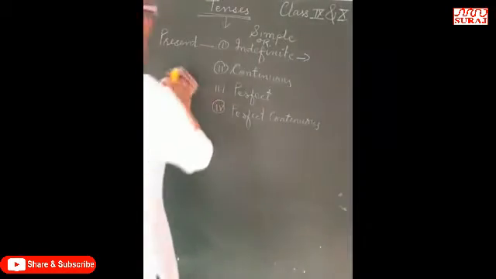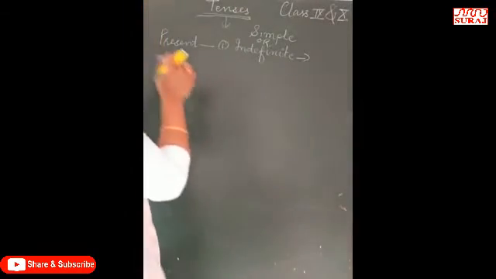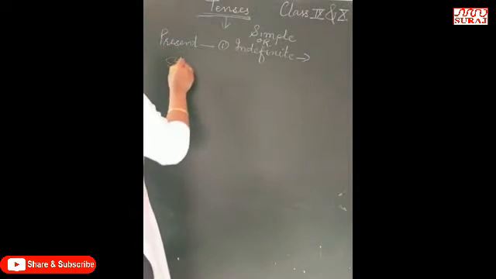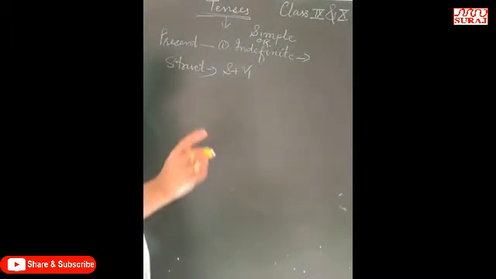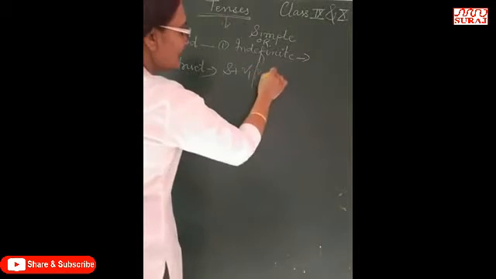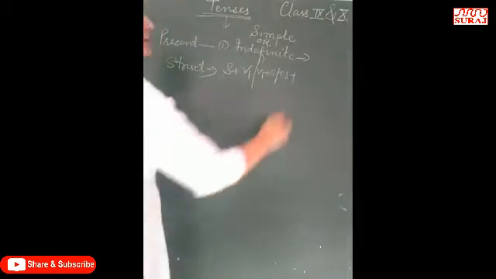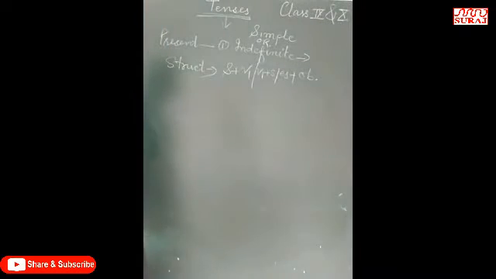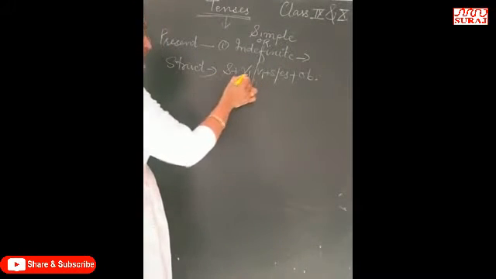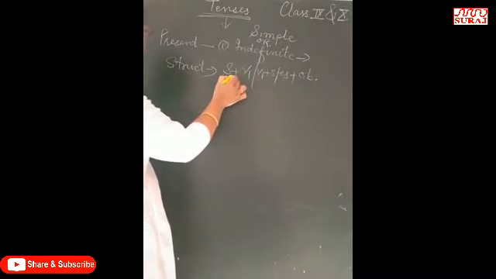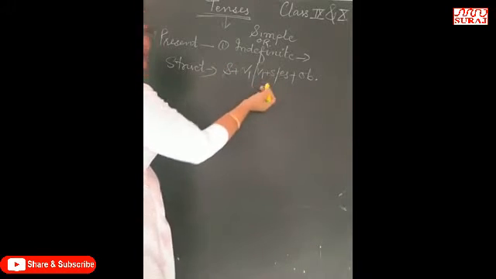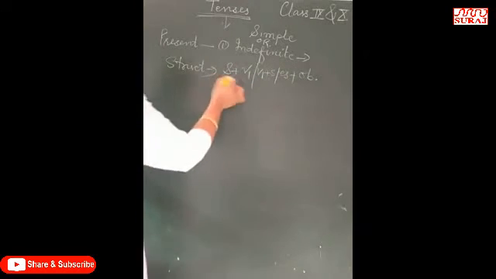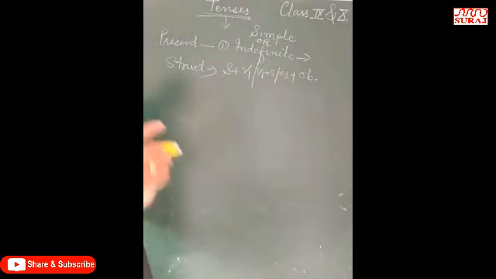Now we will learn the structure of indefinite tense. Present indefinite. What is the structure? Subject plus V1, or V1 plus S or ES, plus object. Full stop. Right? Subject plus V1 are the necessary parts, as I have already told you. Without them, we can't make a sentence. Subject plus V1 or V1 plus S or ES plus object. Right? It is the structure of an assertive sentence, affirmative sentence.